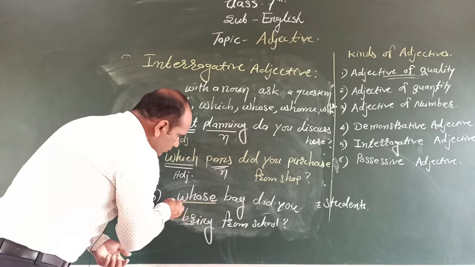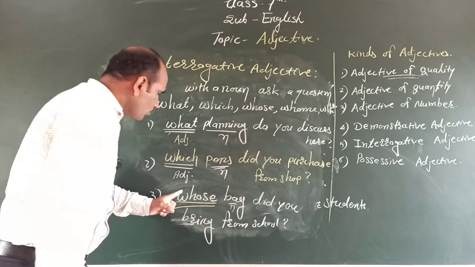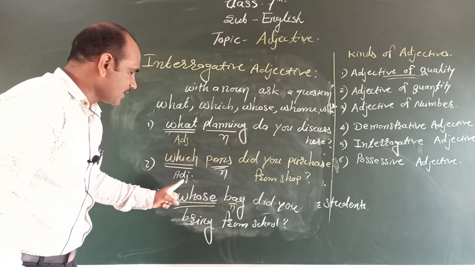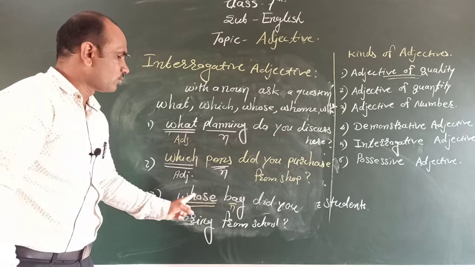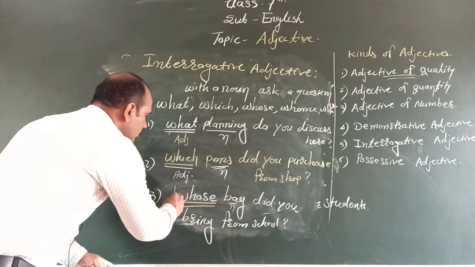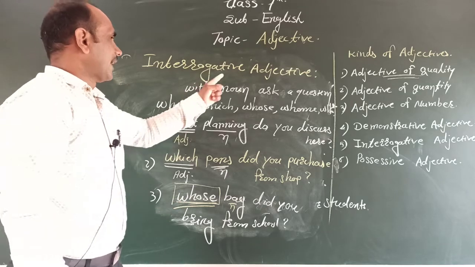Here, bag is a noun. Whose is an interrogative word used before the noun to ask the question. Therefore we call it the interrogative adjective.